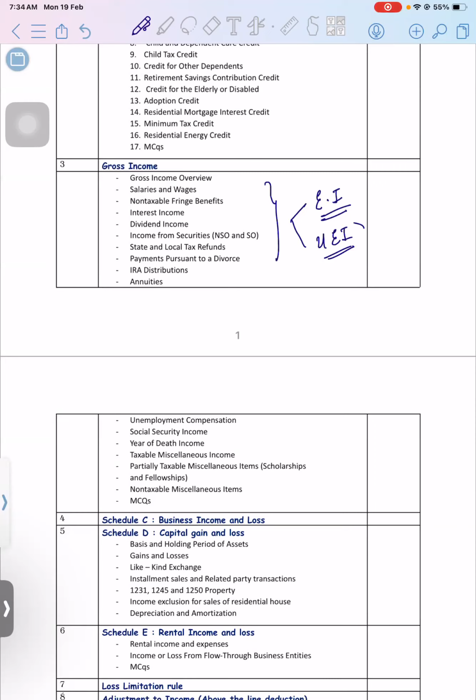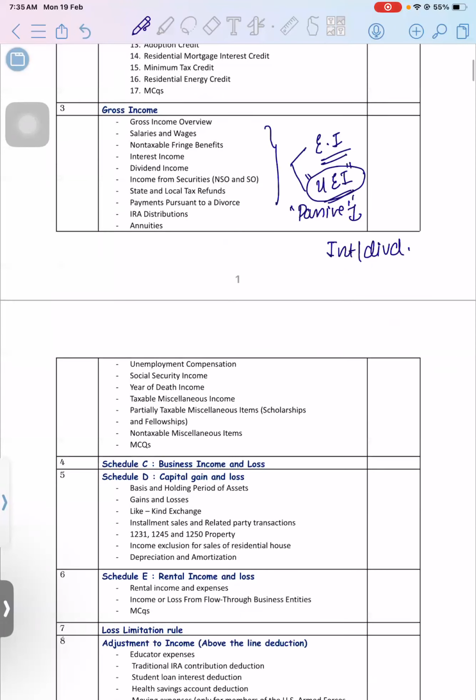Unearned is very simple. You are just using the money to earn extra income. That is passive income, I can also call it. The examples are interest and dividend. For earning dividend income, you're not involving yourself. You're just putting some money in a corporation. They are earning and passing the income to you. That is dividend income, known as unearned or passive income. So the gross income will be the combination of earned and unearned income.